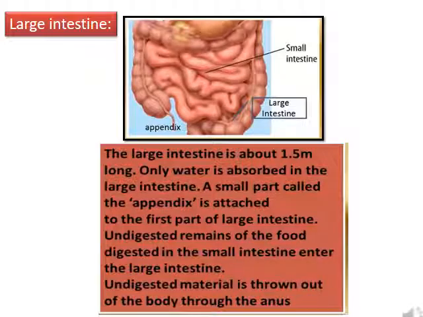The large intestine. The large intestine is about 1.5 meters long. Only water is absorbed in the large intestine. A small part called the appendix is attached to the first part of large intestine. The undigested remains of the food digested in the small intestine enter the large intestine. Undigested material is thrown out of the body through the anus.